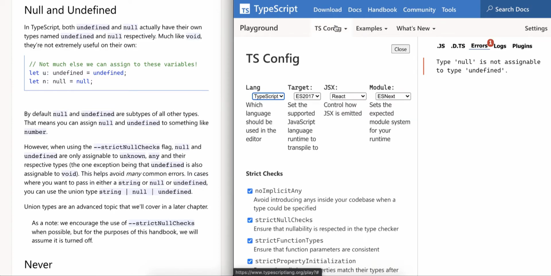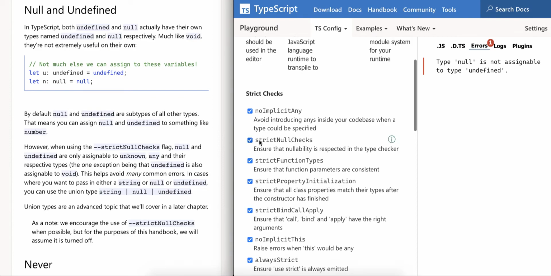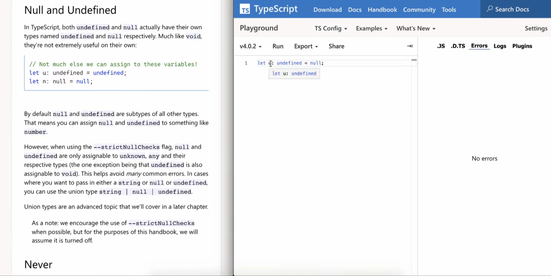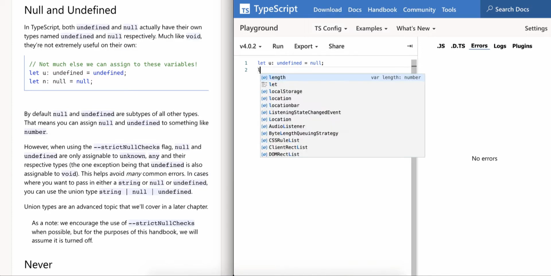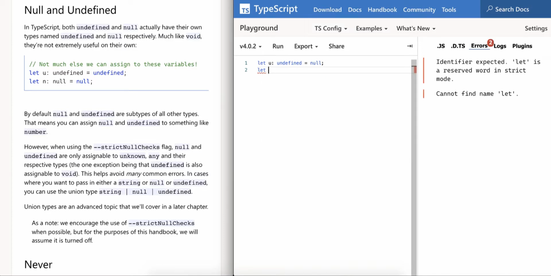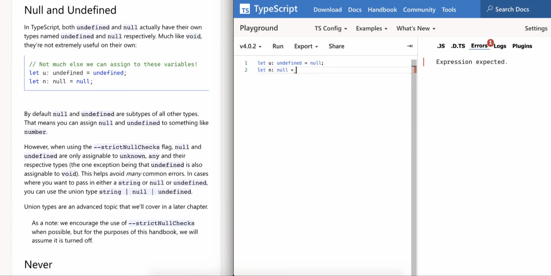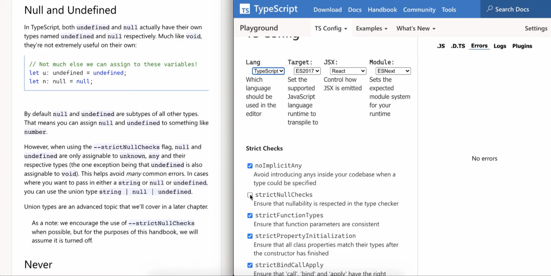So that's because we have enabled strict null checks. That's why if you disable this and go ahead and check, yeah, it is acceptable, because type null and undefined is by default a subtype of all other types, right? So similarly, let's create one more variable for null, and the type is null, and try to assign undefined to it. So this time it is acceptable because we disabled the strict null checks.